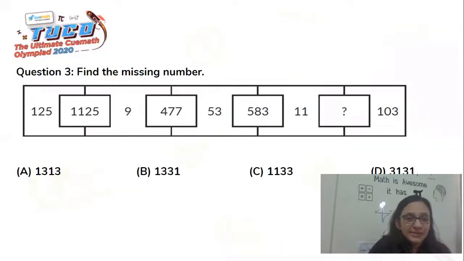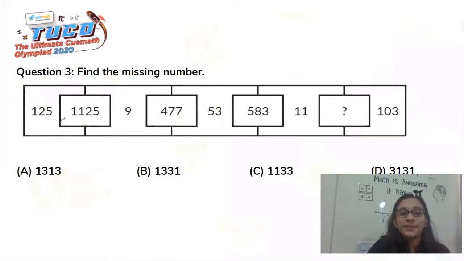So let's figure out on what basis this whole series is based. These 2 numbers which are on either side of this box are 125 and 9. So there are different mathematical operators that we have, that is addition, subtraction, multiplication and division, which can be applied on these 2 numbers to probably get the number in the box at the center.